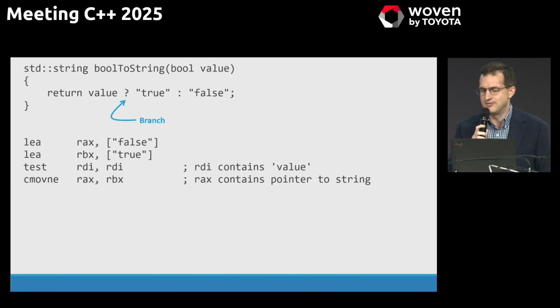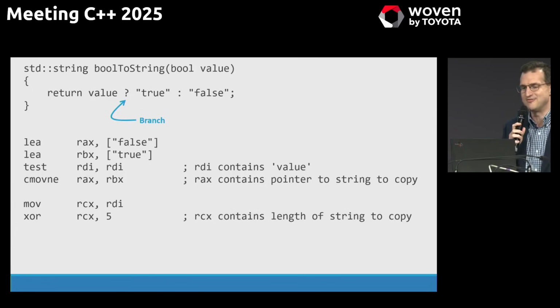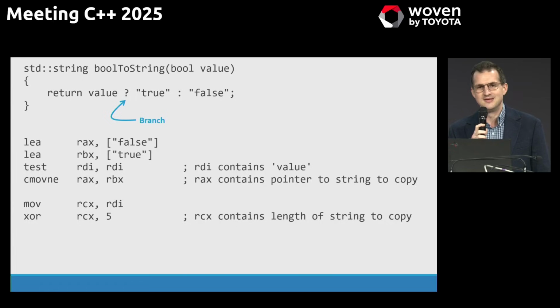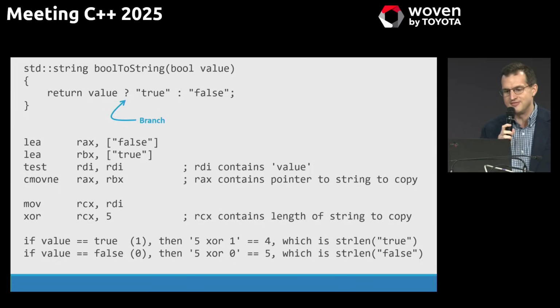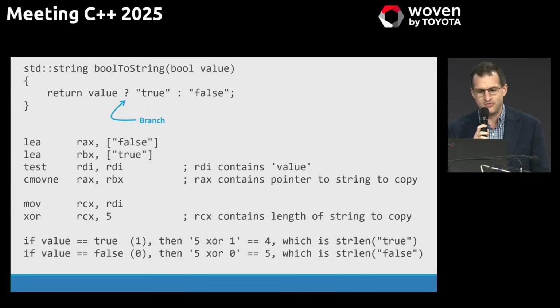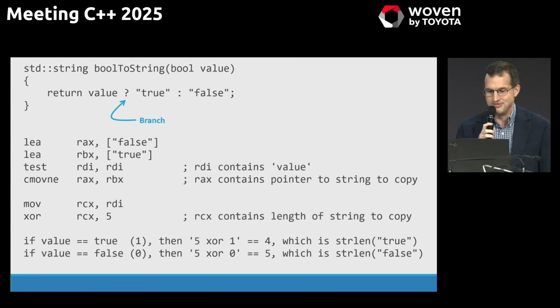But then we need the length, and here the compiler becomes just a little too clever. It says, aha, the value is a bool. It must be either false or true. It must be 0 or 1. Therefore, I can compute the length as 5 XOR value. Do you see it? If the value is true, or 1, then 5 XOR 1 clears the low order bit, and it gives us 4, which is the length of the string true. If the value is false, or 0, then 5 XOR 0 is 5, which is the length of the string false. So there's still no problem here.